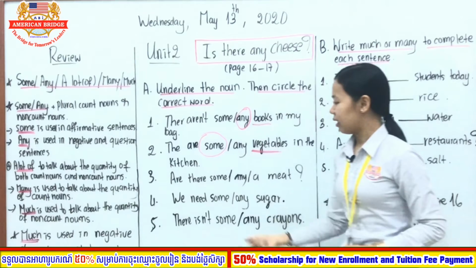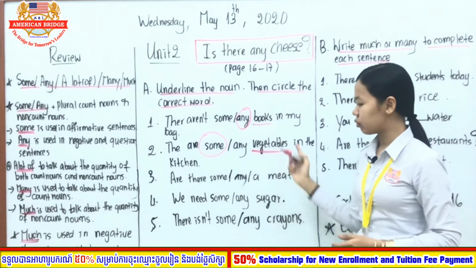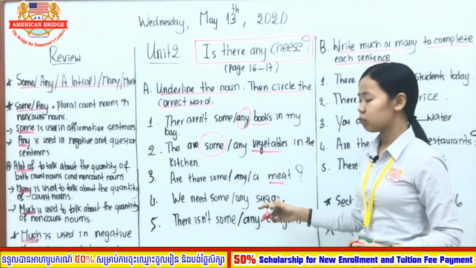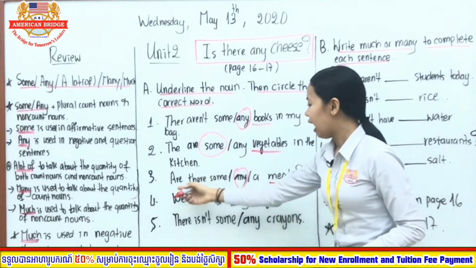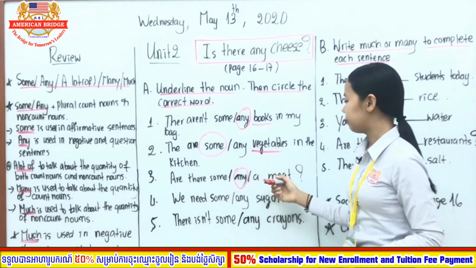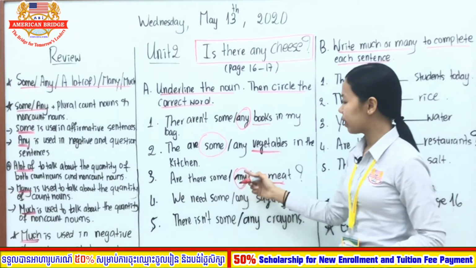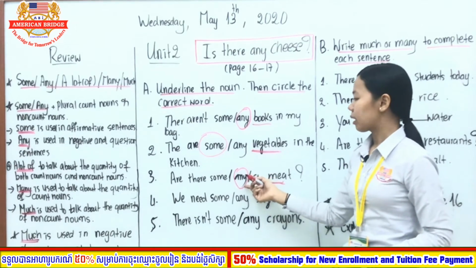Moving on. Number 3. Are there some, any meat? You need to find the noun. Now which one do you choose? Very good. Any. Are there any meat? Because we use any in the question form.